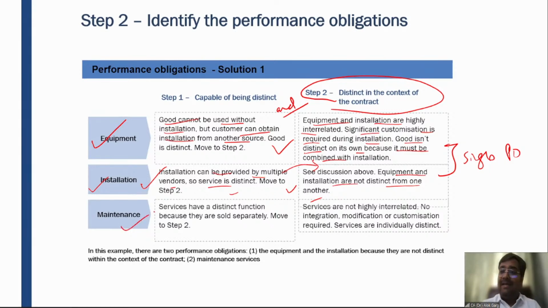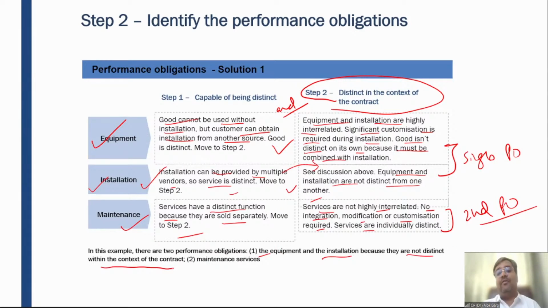Coming to the maintenance, at a goods and services level, individual level, services have a distinct function because they are sold separately. At a contract level, again, services are not highly interrelated. No integration, modification, customization required. Services are individually distinct. So this is a second performance obligation. So in this contract, two performance obligations are there. One, equipment and installation, because they are not distinct within the context of the contract. The second one is maintenance services, right?